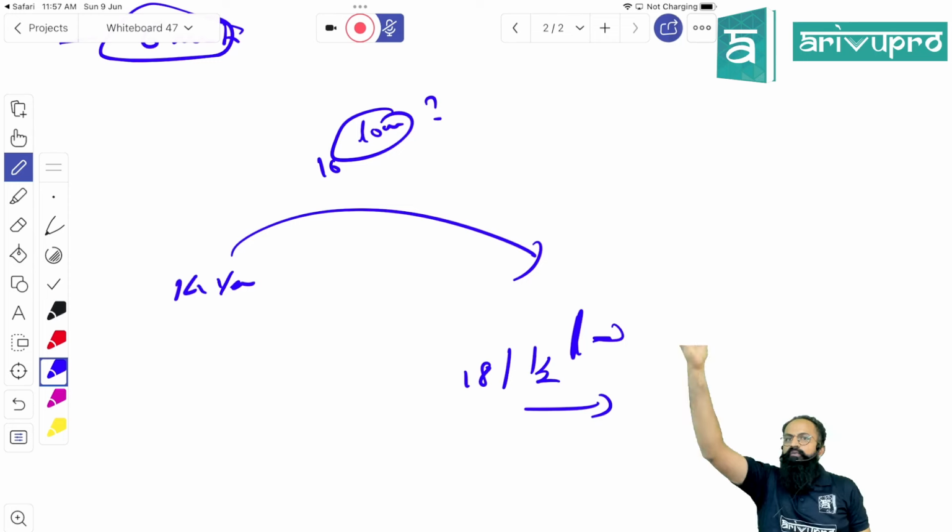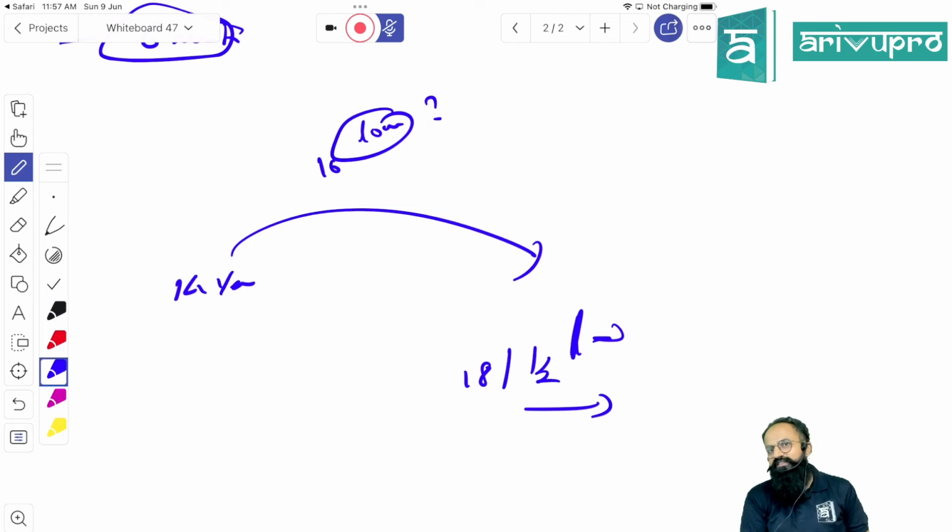Yes, okay. Why do you think so? Yes, Prem, why do you think it will start from 18 and a half years? Because when he is 16, he doesn't have a right to take any decision. Okay, so he is not liable. But after 18 and a half, he is telling, I want to continue as a partner. Then I will not be liable for the previous acts. Can I be made liable for the previous acts? He cannot.